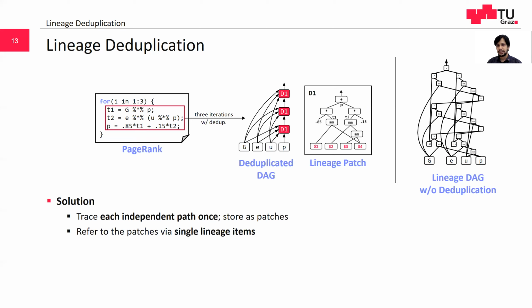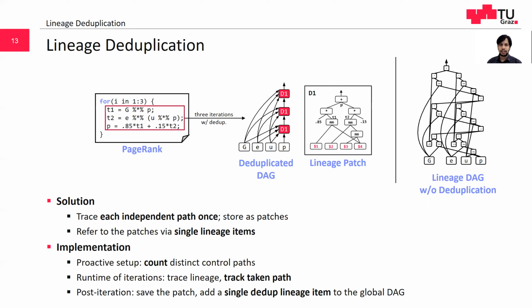In the figure, we see the full lineage DAG after deduplication. A single lineage item D1 is added per iteration, where D1 points to a lineage patch. On entering a last level loop, we count the distinct control paths. During runtime, we track the taken path using a bit vector. After each iteration, we save the patch for each live variable and add a single lineage item to the global DAG.